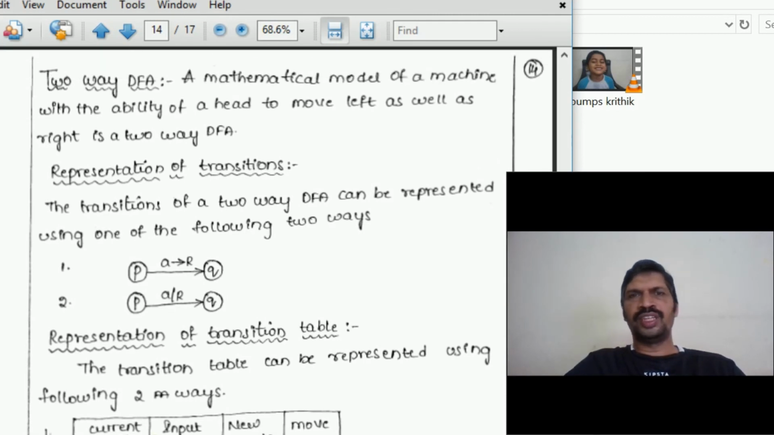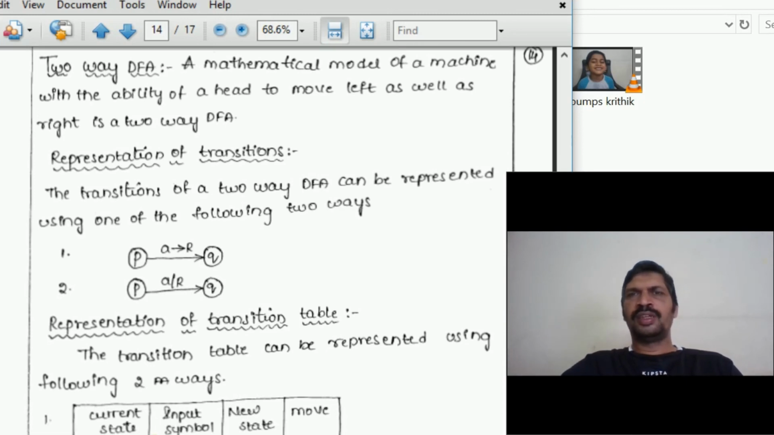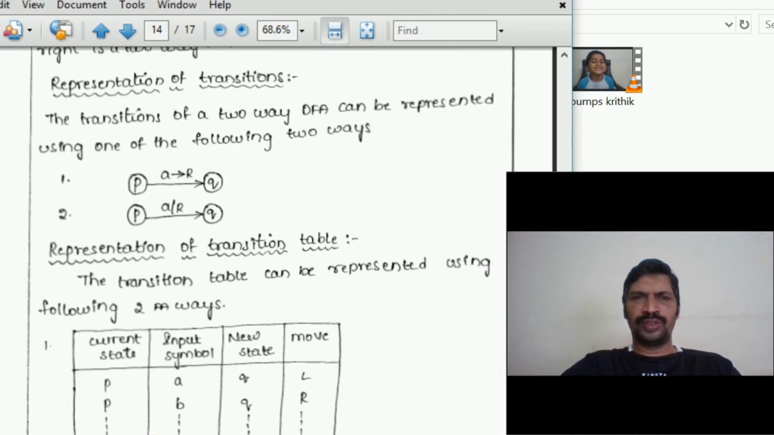Next, two-way DFA. A mathematical model of a machine with the ability to move its head. What is a two-way DFA? While reading the input, the head can move to the left. In a two-way DFA, the head can move left or right. The head of the automaton moves in two directions. Then it is called a two-way DFA.